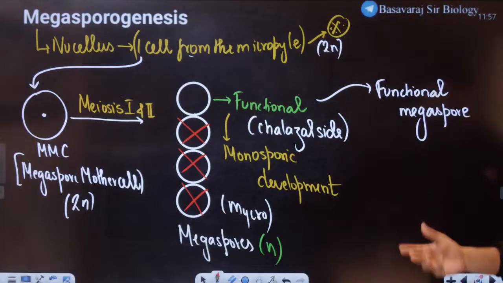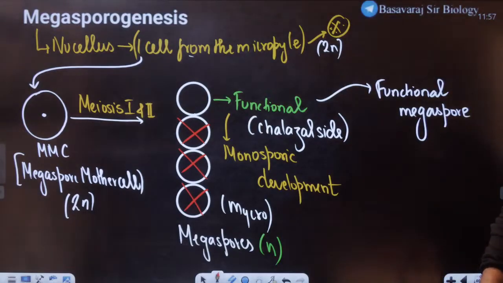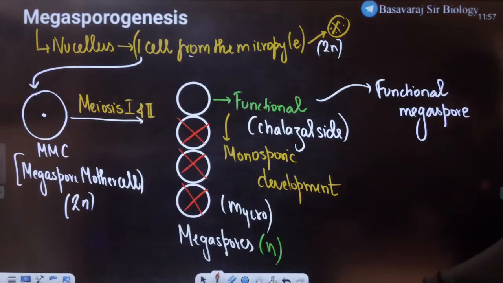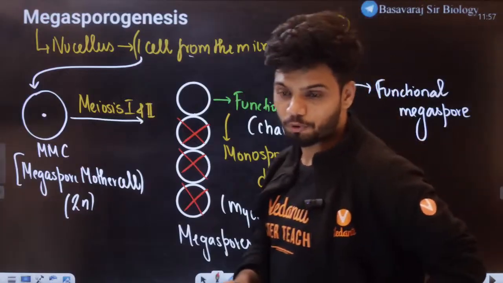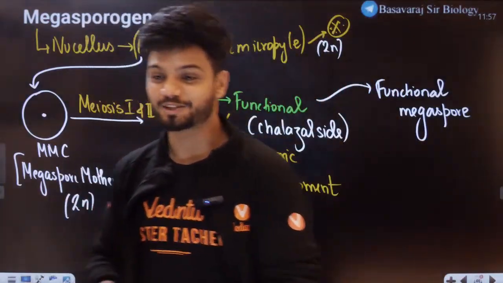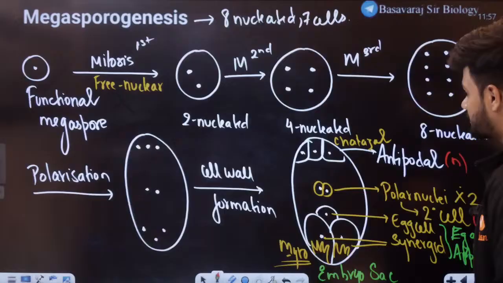You end up becoming lazy later on and not writing all this. Done, students? Guiding the pollen tube, I'll tell you where that comes. I'll show you the animations. Okay.